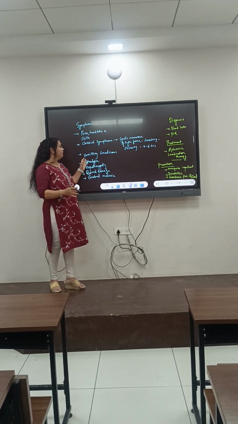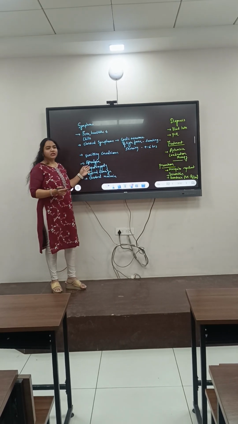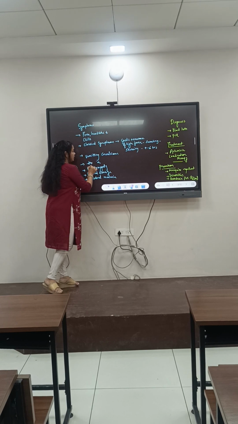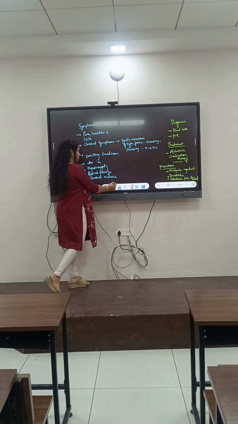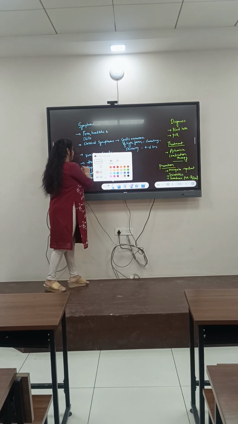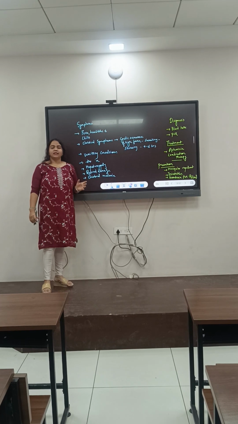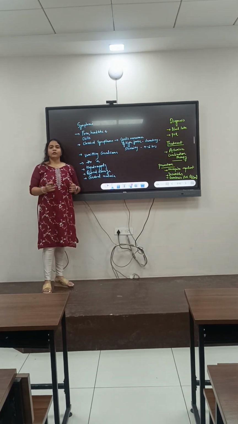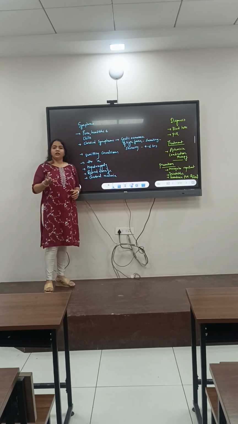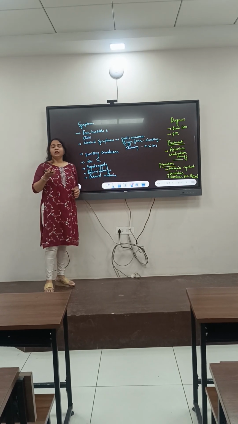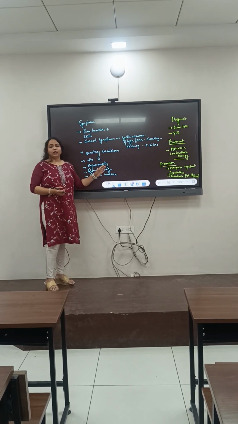In some conditions there will be vomiting or convulsions. In some conditions there will be arthralgia. What do you mean by arthralgia? There will be joint pain. And in some conditions there will be hepatomegaly. Hepatomegaly is the condition where there is an enlargement of the liver. It is going to affect the liver cells, and ultimately it will cause inflammation or edema-like condition in the liver. That is hepatomegaly.